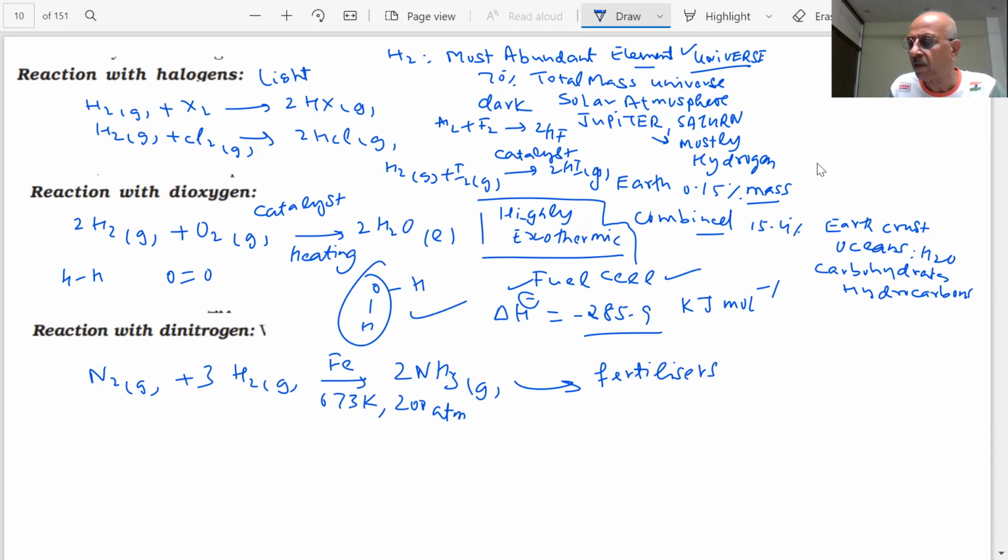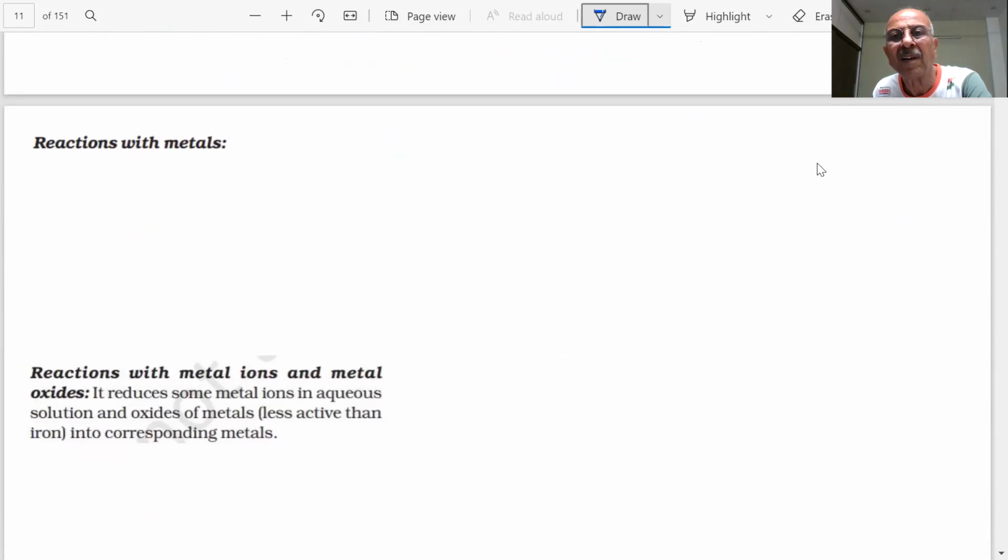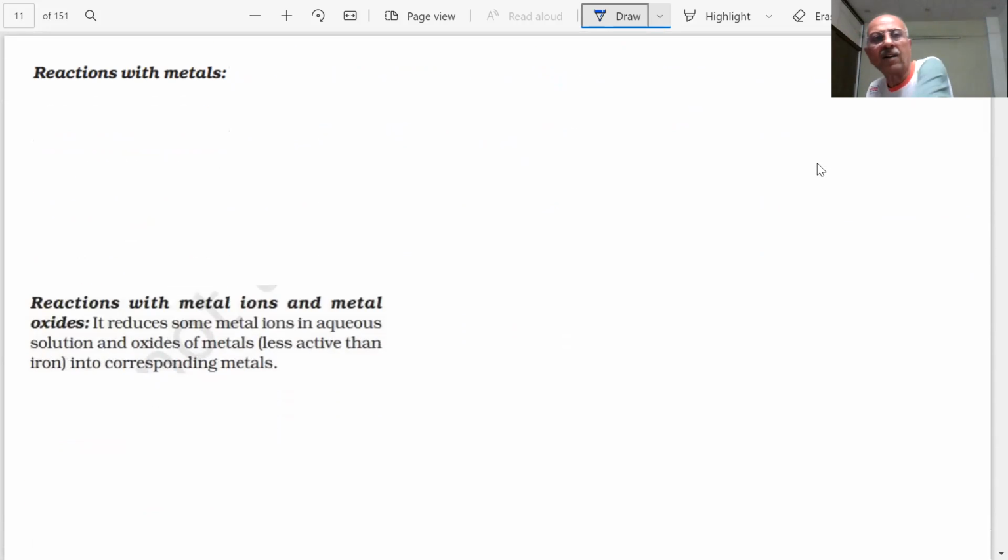So that was a very, very important product in the industries. Further, students, this hydrogen is important because it can also react with organic compounds and with metals. Hydrogen gas can react with some metals. What will happen? It will act as a reducing agent.